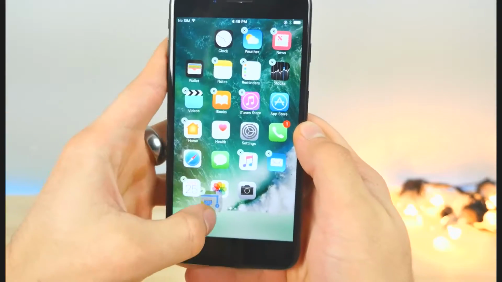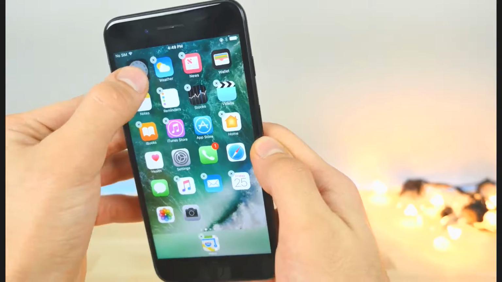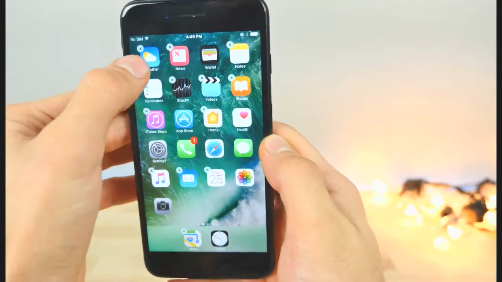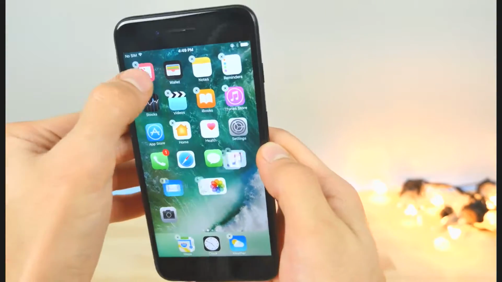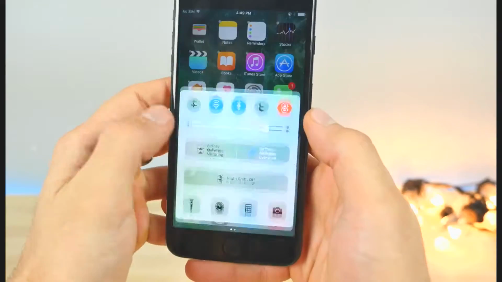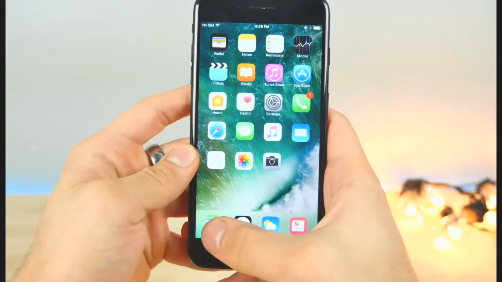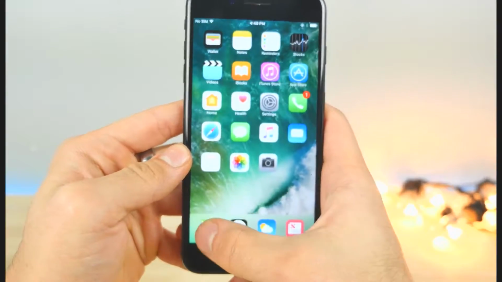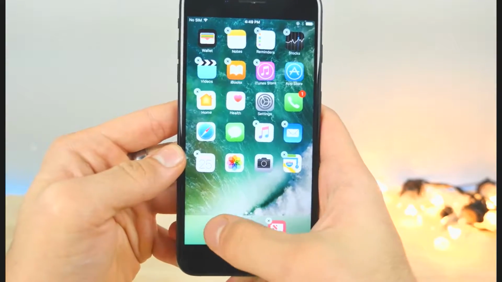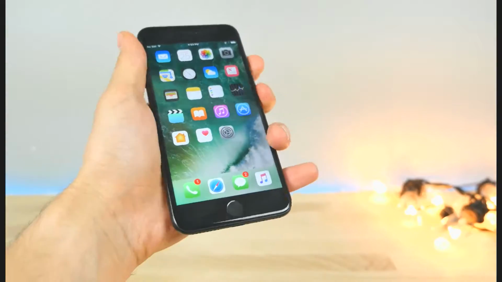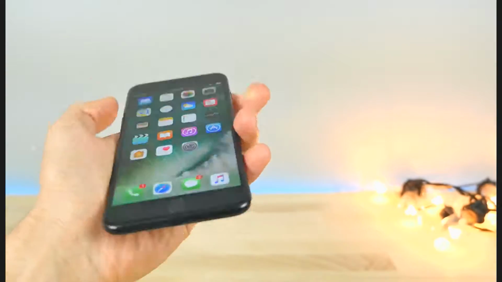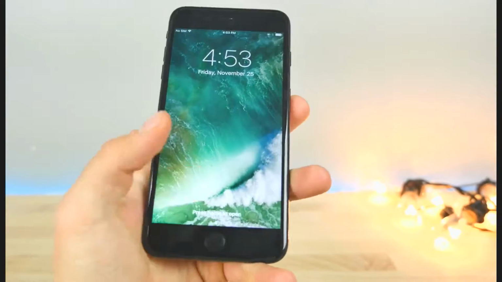It's a little annoying, but the cool thing is this does last until you restart your iPhone, as long as you have reduce motion on. So big shout out to iDevice Help for that. I'll leave a link to the original video down below, but it's a really nice way to get a clean look on your device. All right, so now that I do have the labels missing, I want to show you guys that they do remain missing after I lock the device and unlock it.